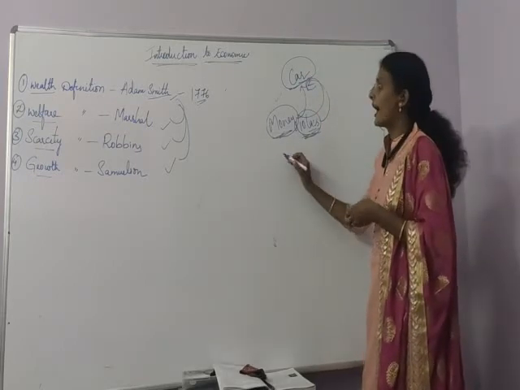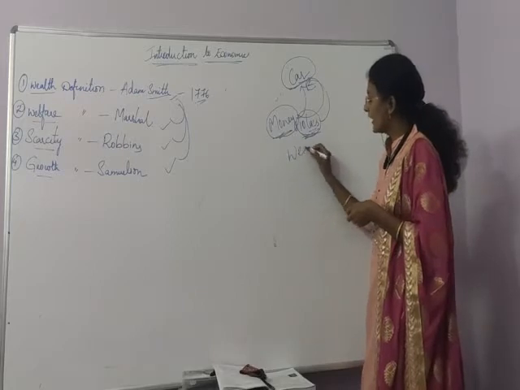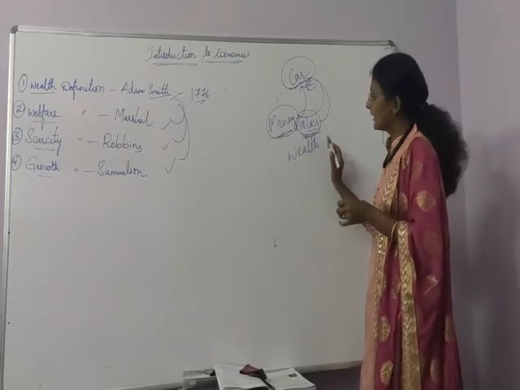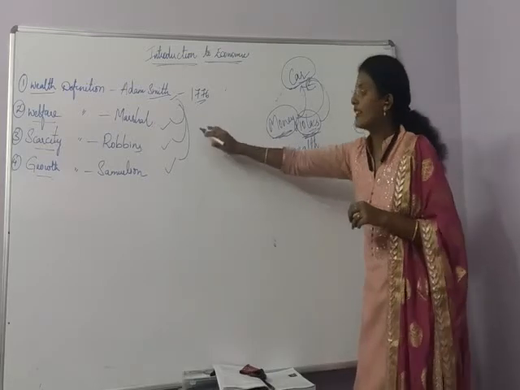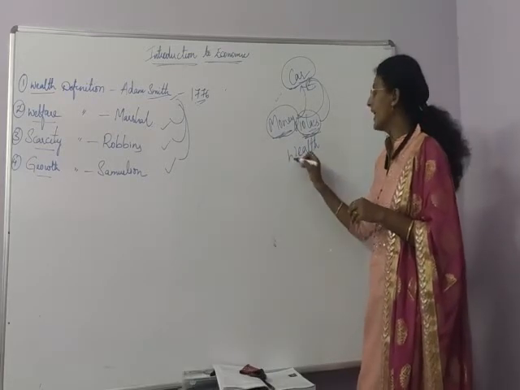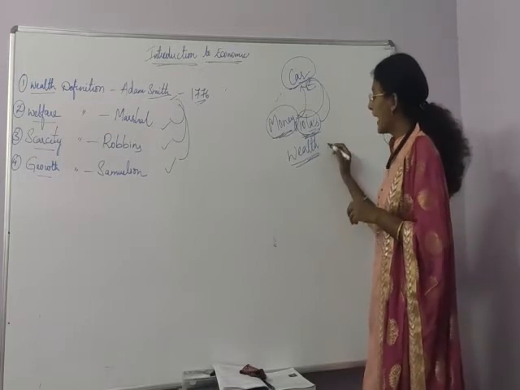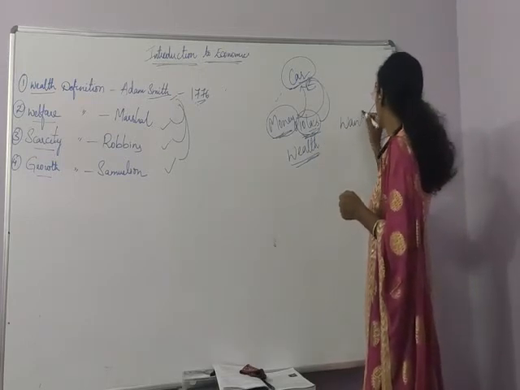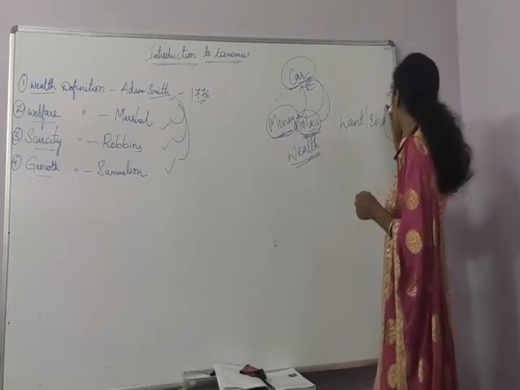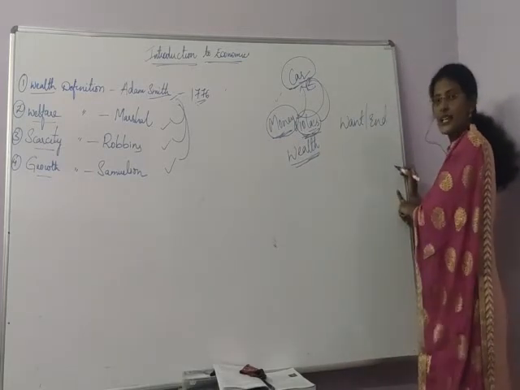With this money, if I purchase a car, then I will be satisfied. So Adam Smith said that if we earn wealth, then my want is satisfied. But actually that is not correct. All the other economists are saying that this is not an end itself. End means what? Want. Want or end is one and the same.